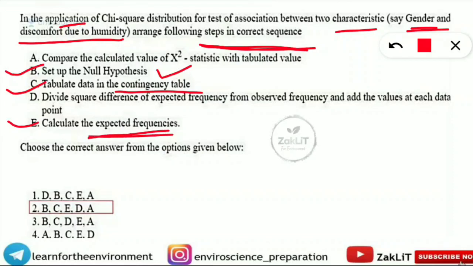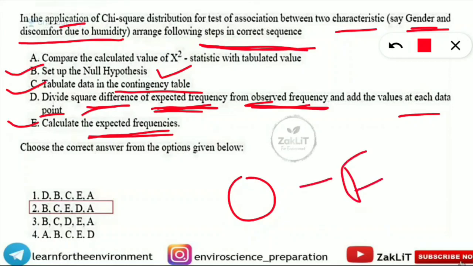Next is divide the square difference of the expected frequency from the observed frequency and add the values at each data point. So this is the formula for the chi-square test. Divide the square difference of the expected frequency from the observed frequency, so O minus E will be there, and add the values at each data point. So you have to take the summation.